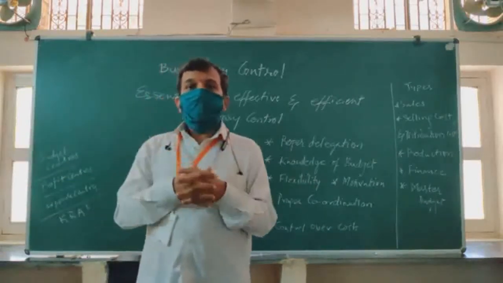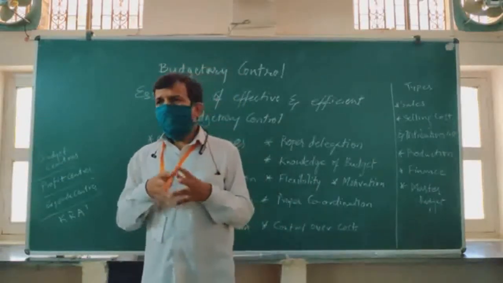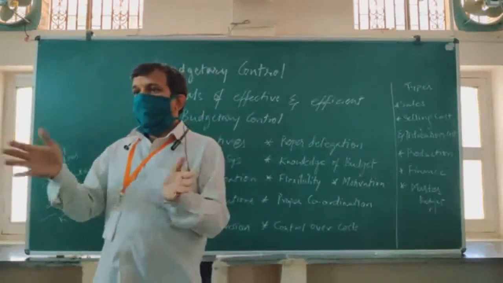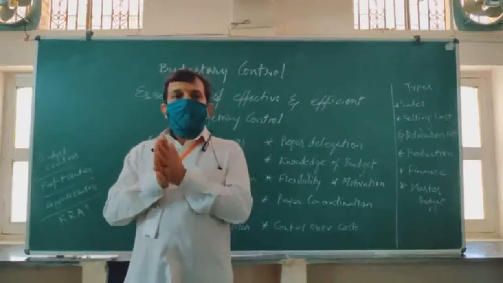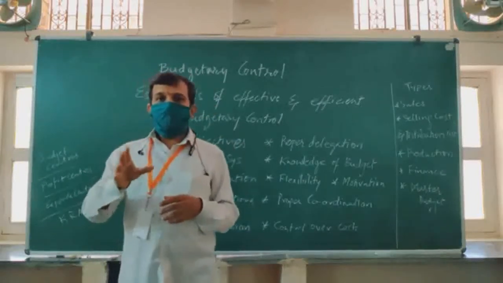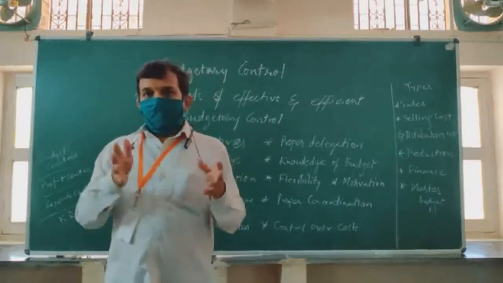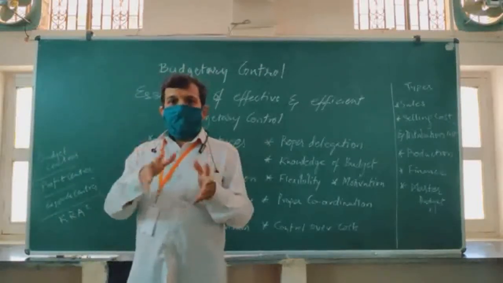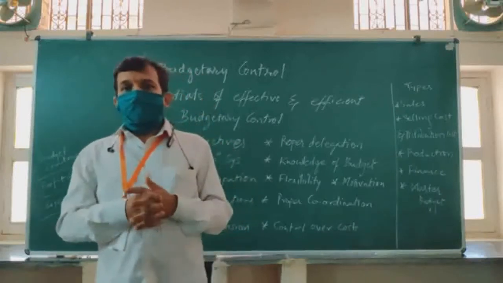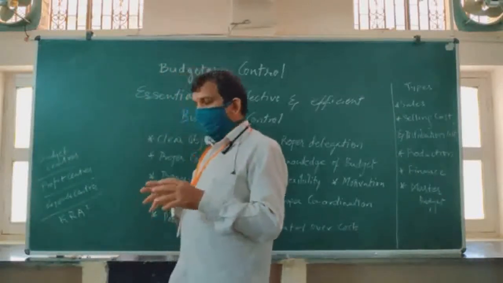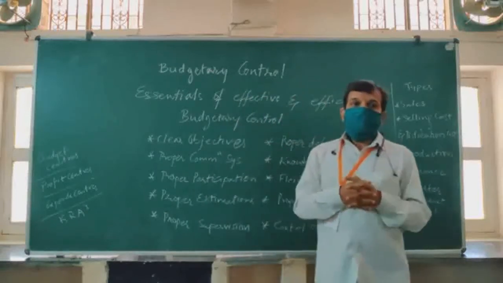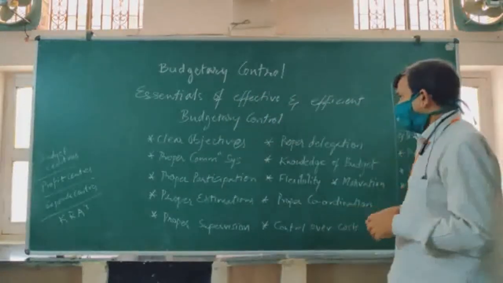And then we have to integrate all these, because to ensure budgetary control, the input and output that is going to be there has to be continuously monitored, and we must ensure that we are sticking to it. And there will be situations which are beyond our control, which will always have an impact on budgetary control. That is why we require to consider what are the essentials of an efficient and effective budgetary control.